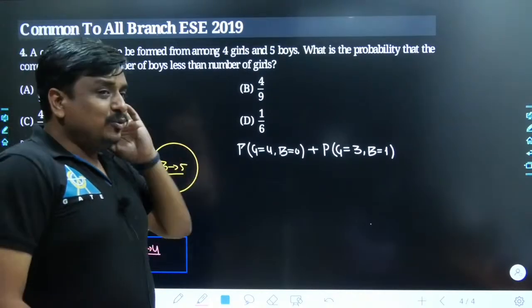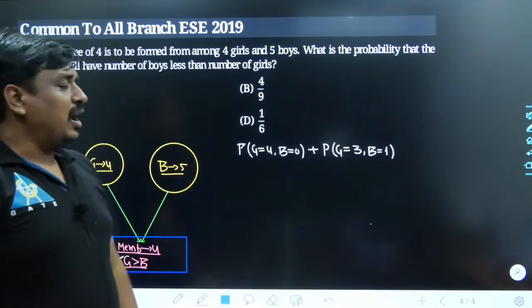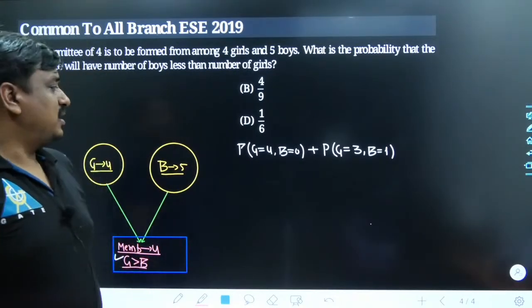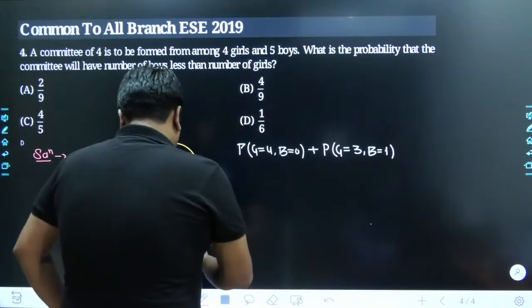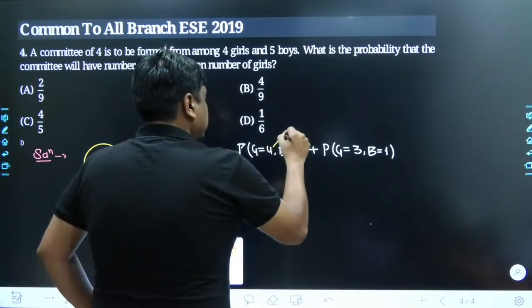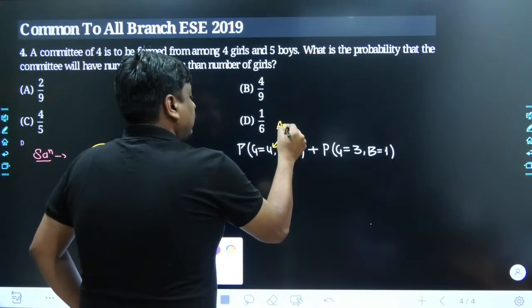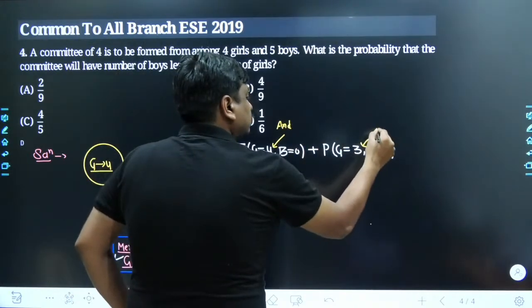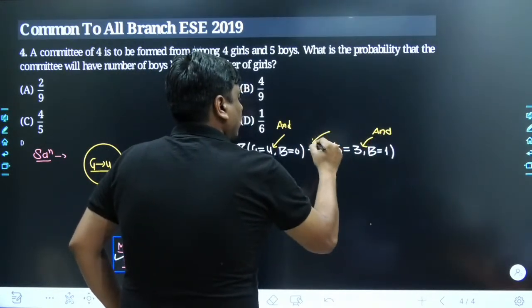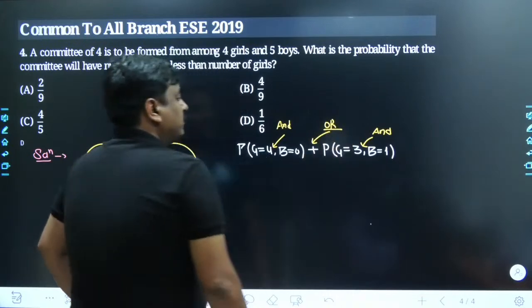The AND is represented by multiplication and the OR is represented by addition. So here the AND syntax comes in the picture, and here the OR syntax comes in the picture.